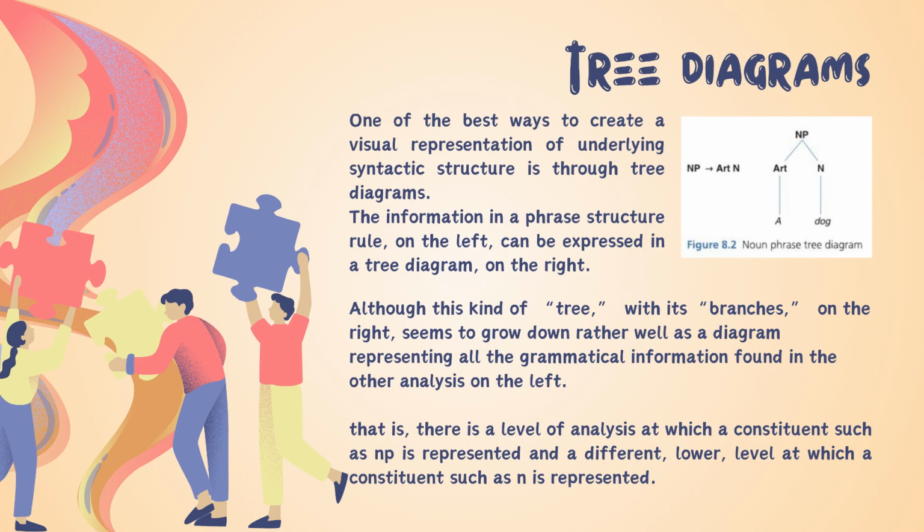Although this kind of tree with its branches seems to grow down, it works rather well as a diagram, representing all the grammatical information found in the analysis on the left. There is a level of analysis at which a constituent such as NP is represented and a different lower level at which a constituent such as N is represented.